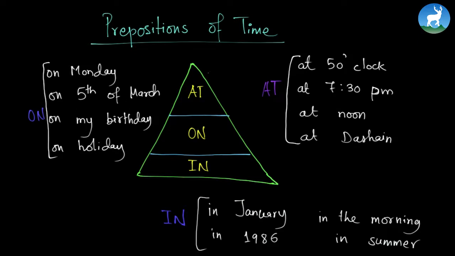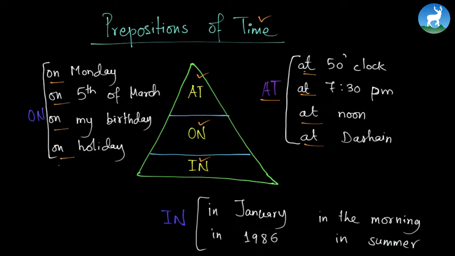Right, so we have three different kinds of prepositions of time. They are at, on, and in. Some of the examples of the word at are at 5 o'clock, at 7:30, at noon, at dasai. This is trying to show the time that is exact, not somewhere around, but exact. For the word on, we have examples like on Monday, on 5th of March, on my birthday, on holiday.